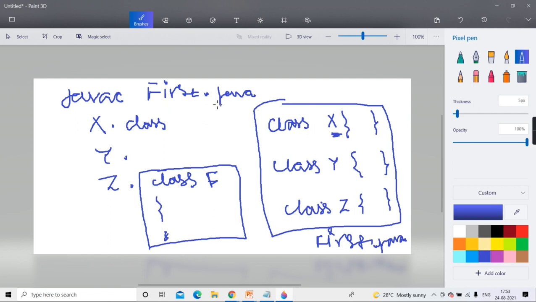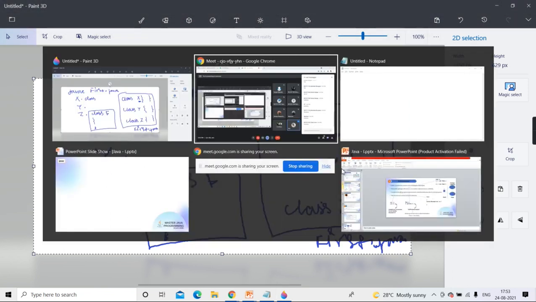And with this, can you conclude that in one source file you can have multiple classes? Yes. And as many classes, that many dot class files in the directory. So in the directory, how many dot class files will you see? As many classes as there are. Even for a nested class also.